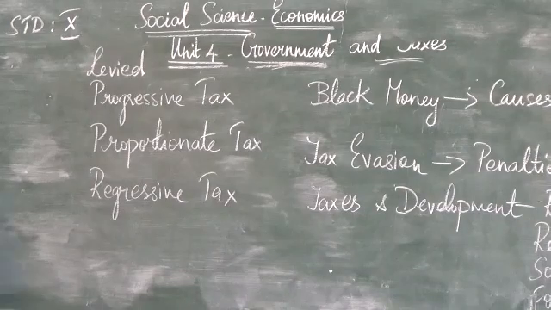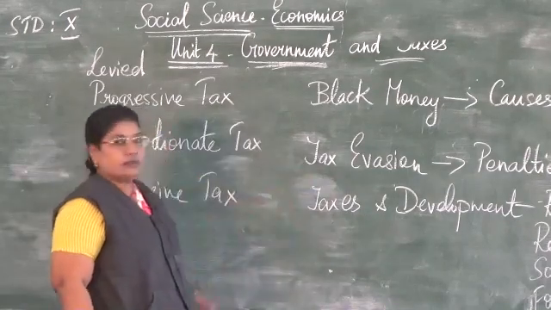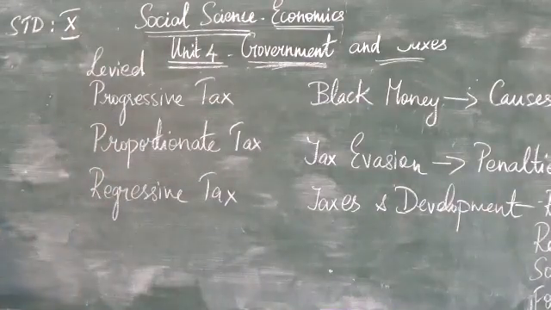Now, some people evade paying taxes. Suppose a person does not pay the tax every year, what are the penalties given to them? The first one: tax evasion activities include under-reporting income. Some people do not show the proper income they get per year. Then inflating deductions, hiding money, hiding interest in offshore accounts. Sometimes a person will have investments in foreign countries that he does not show as an account to the government.